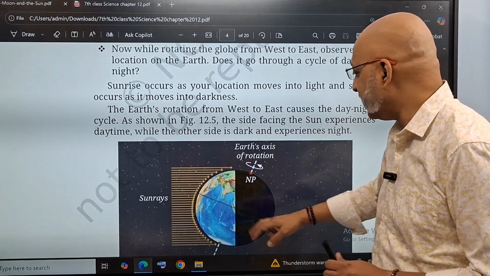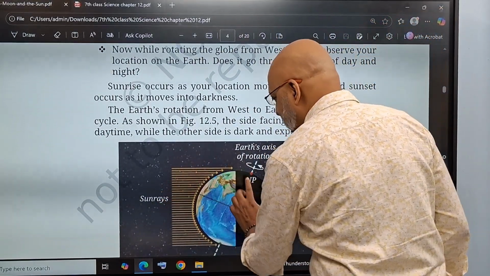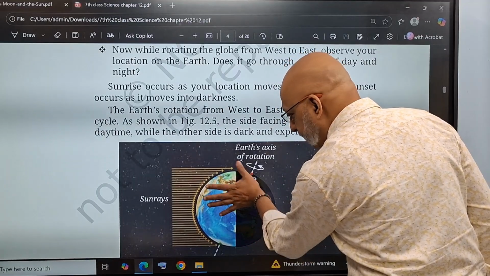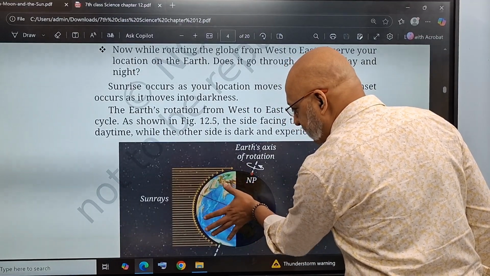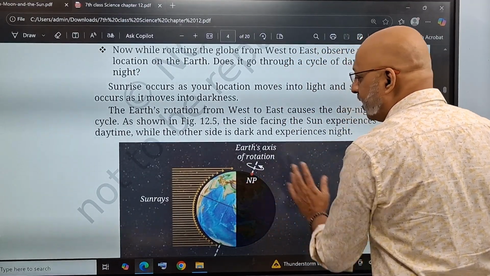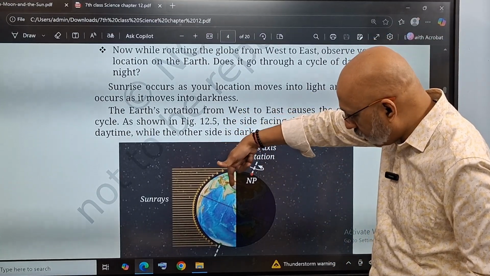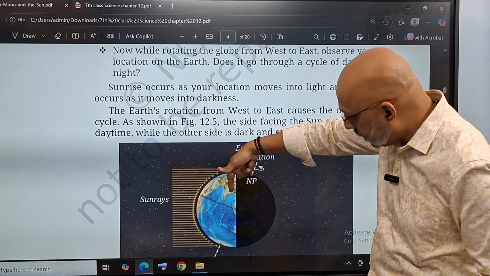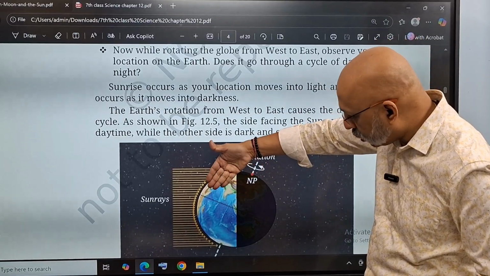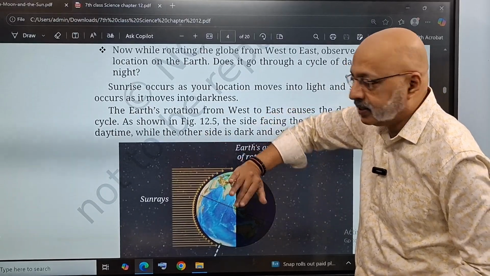So it is like this, the sun's rays are like this. This part, like you see, India is here. So this part is where the day is coming. This part is entirely night time, and it will be moving like this. Now it is evening time. It is now going to become night time here, because it is going to move like this.